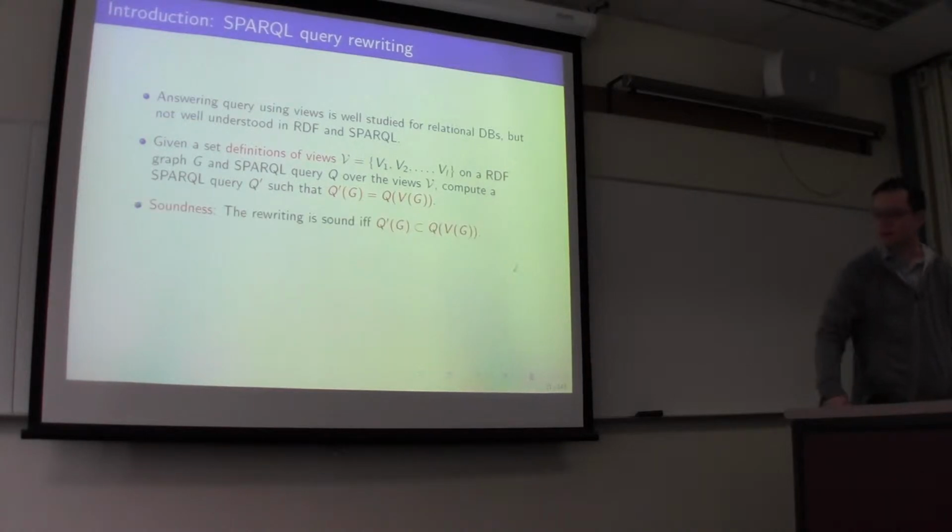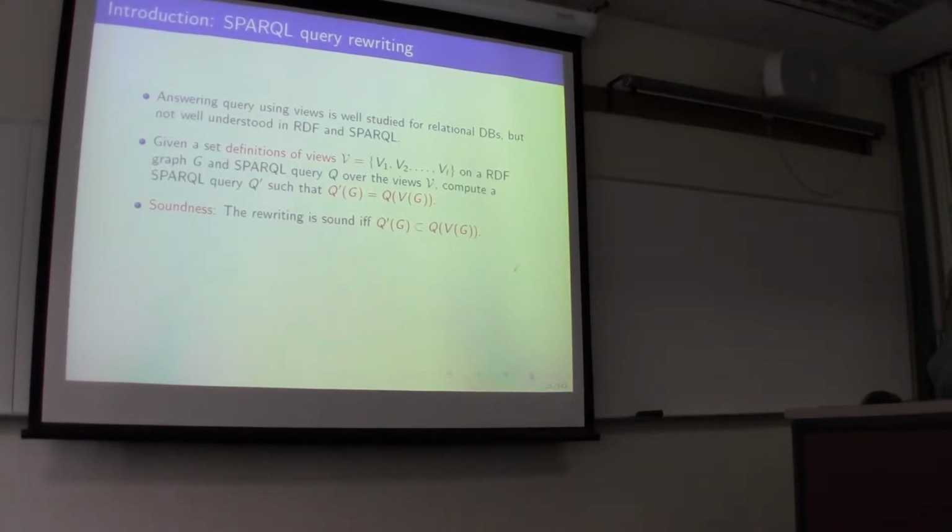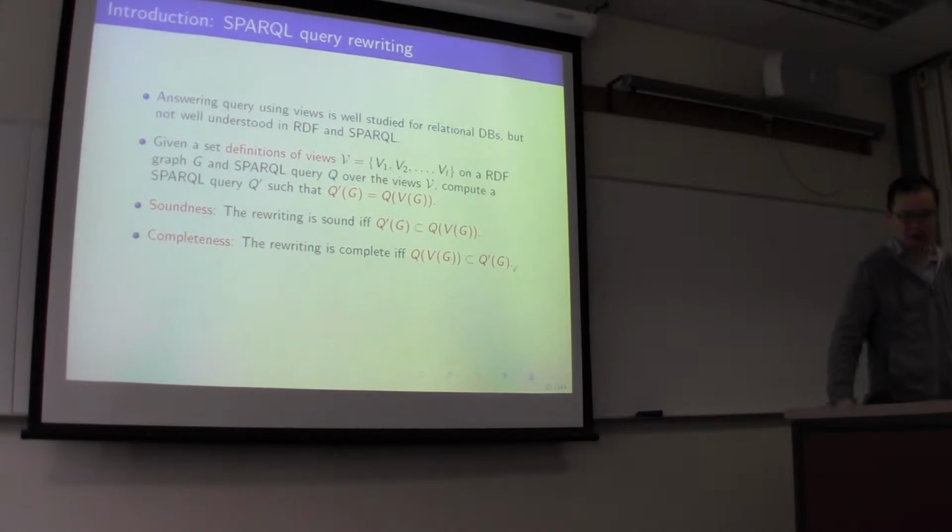We consider two criteria in terms of correctness of the result. The first one is soundness. Soundness guarantees that the result from evaluating the rewriting query Q prime on the base data G is contained in the result from evaluating the original query Q on the set of views. The second criterion is completeness.